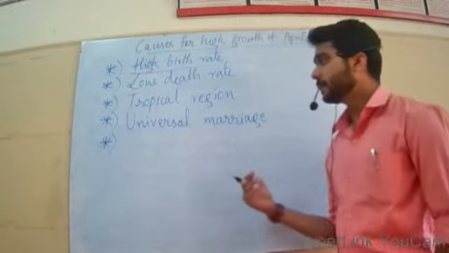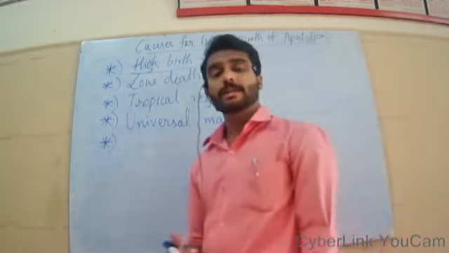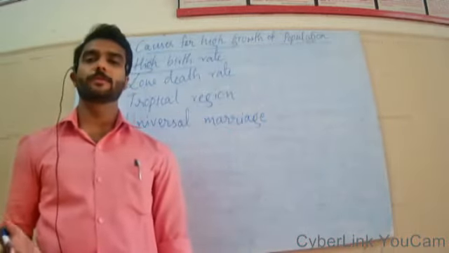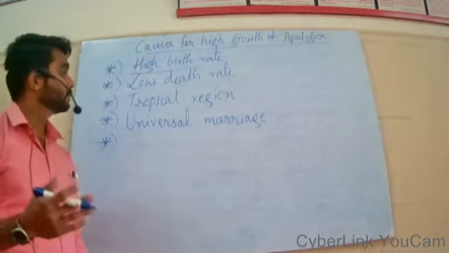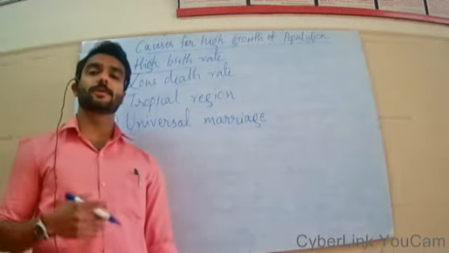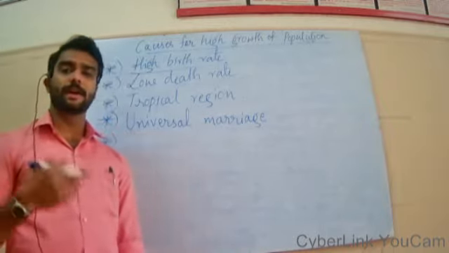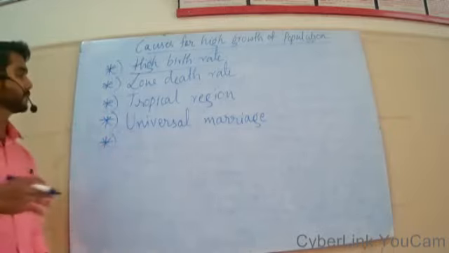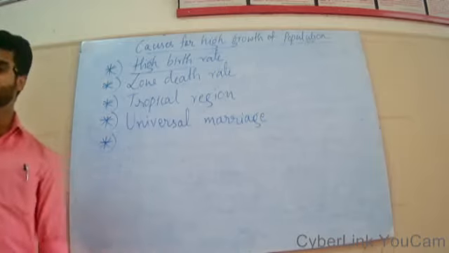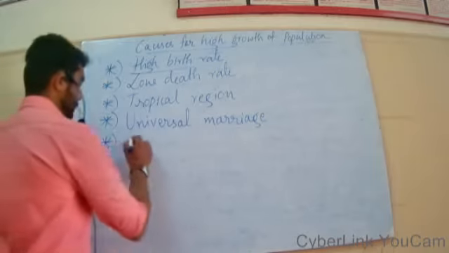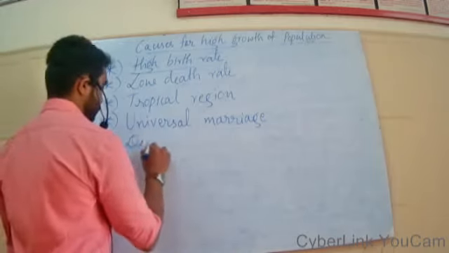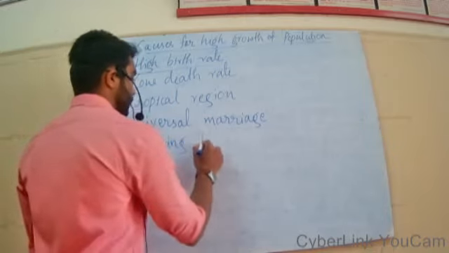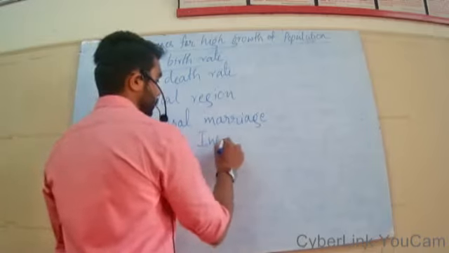But in our country, child marriage is still in practice in some of the areas, and also where there is no child marriage, people are bound to get married at a very early age. So this is also contributing more towards the increasing population. The next reason for increasing population is the declining infant mortality rate and maternal mortality rate.